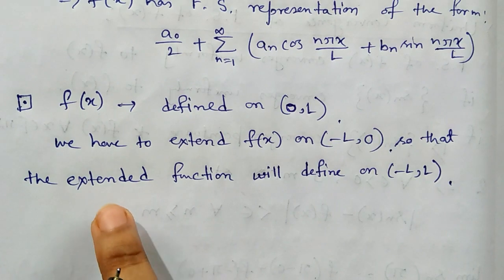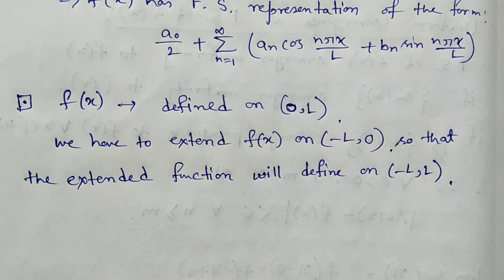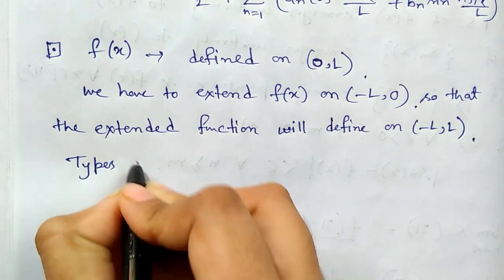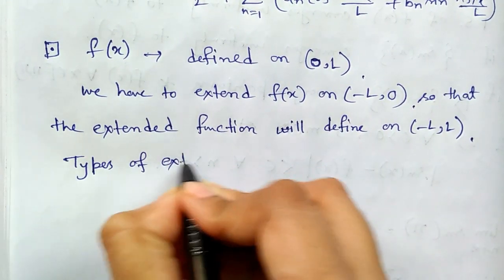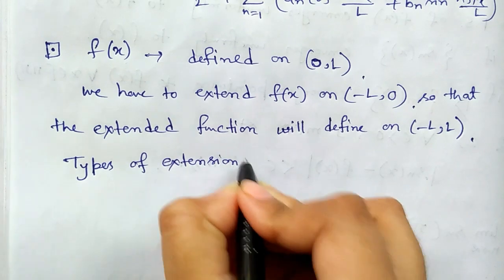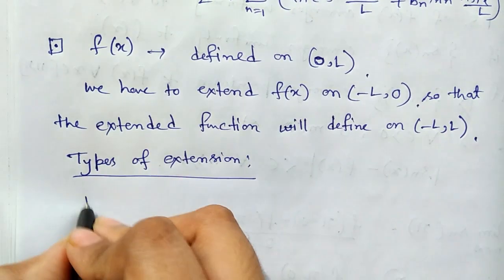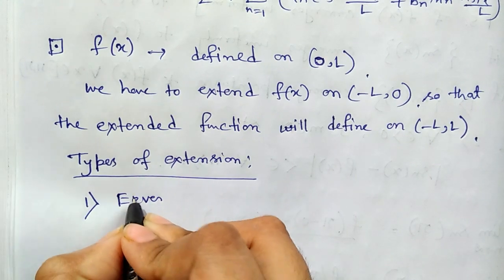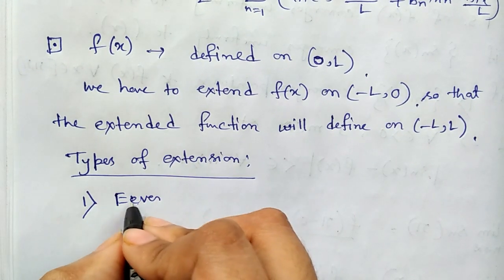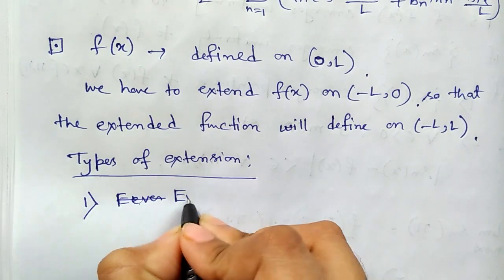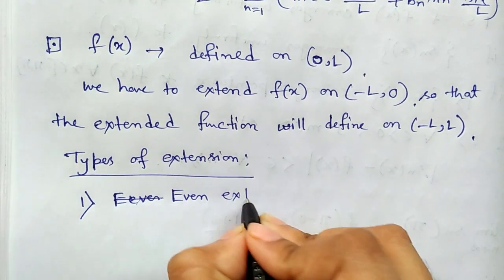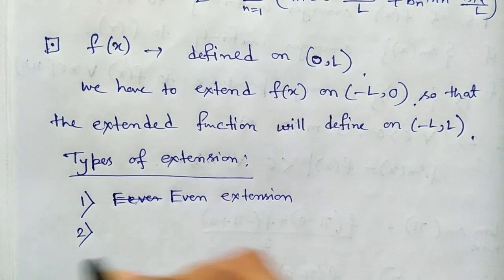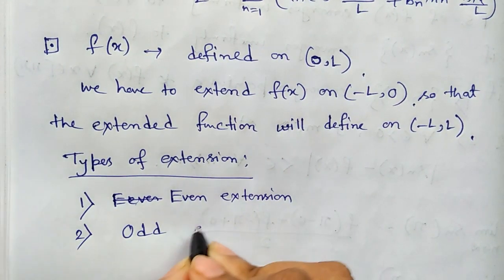Now, there are two types of extension. Number 1 is even extension. Number 2 is odd extension.